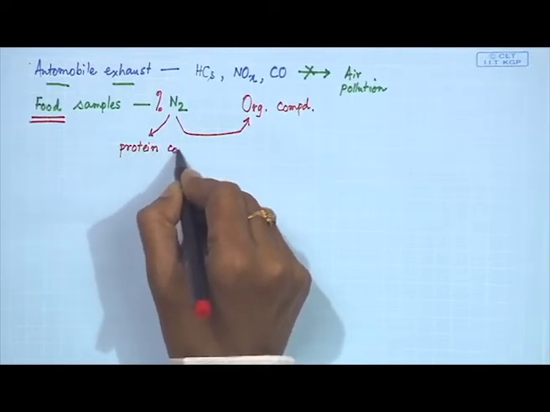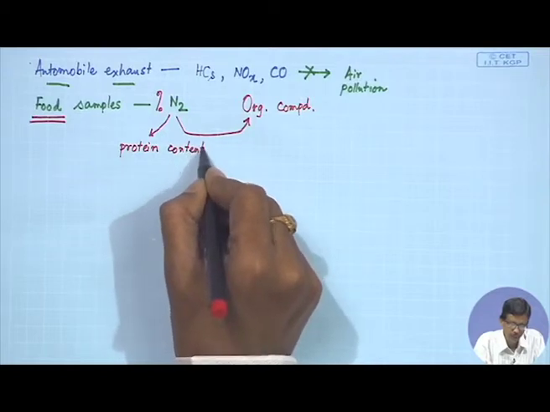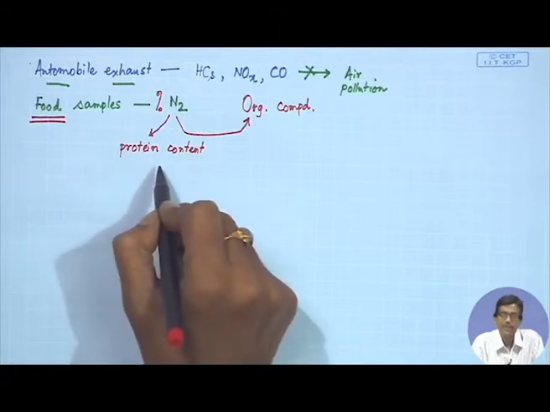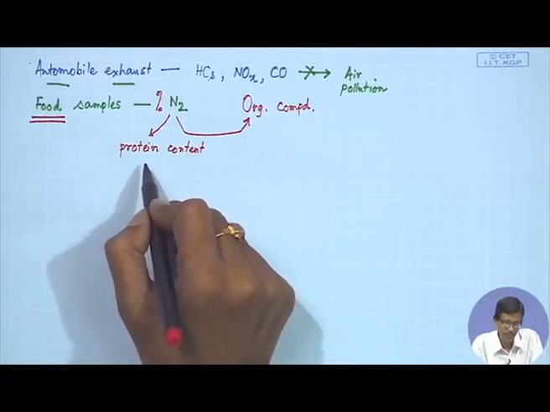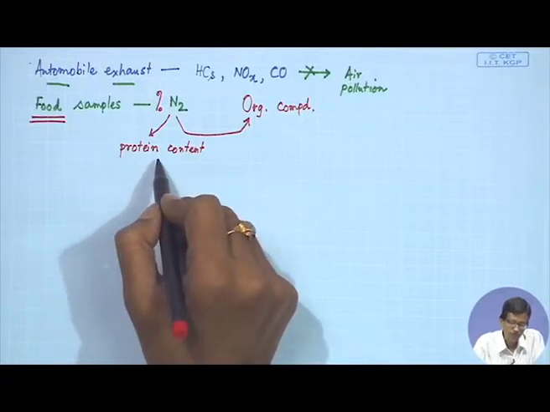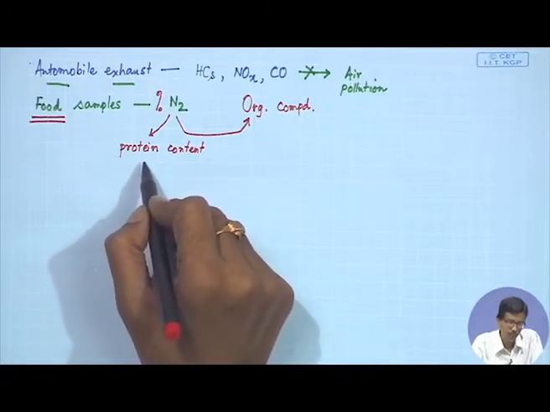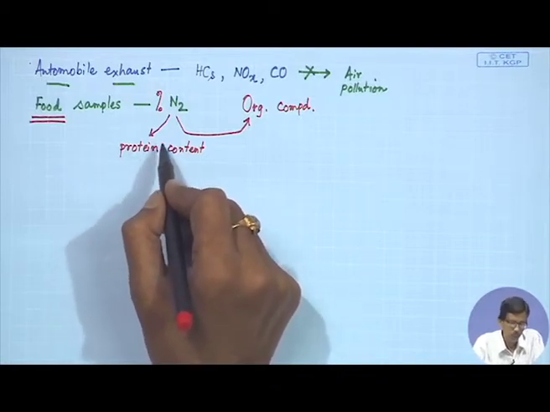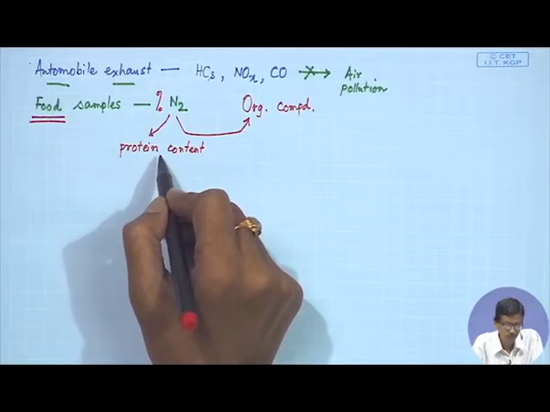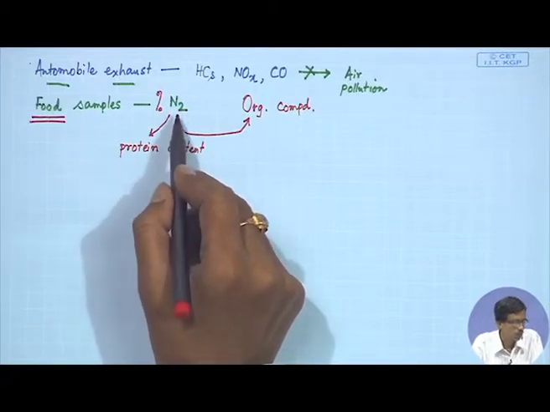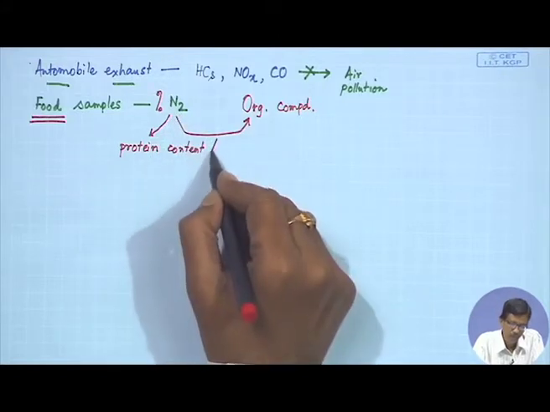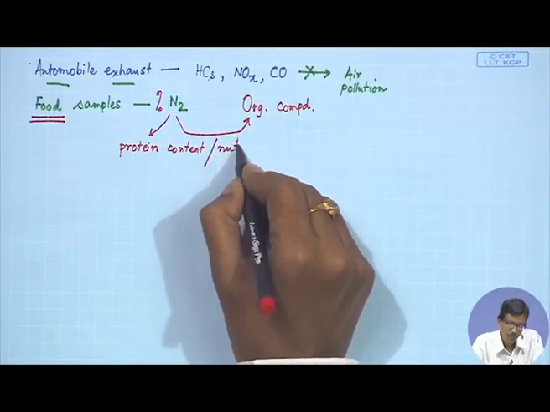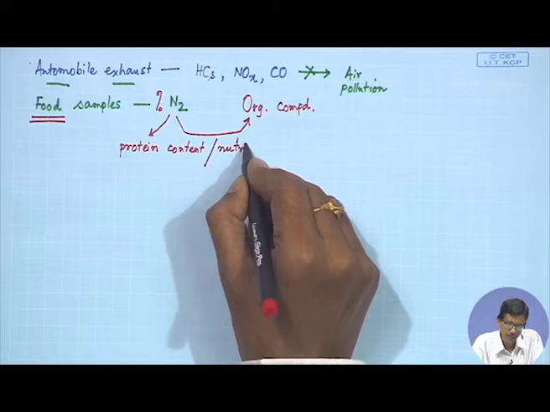So, this protein content of the food material matters, because we should always know that there is a typical balance we should maintain for our food material. We should have the right amount of carbohydrate, the right amount of protein, and also the fat content. So, if we are interested in the protein content of food samples, we definitely go for nitrogen analysis, and once we determine this protein content, it will tell us how good the food material is for its nutritional value.